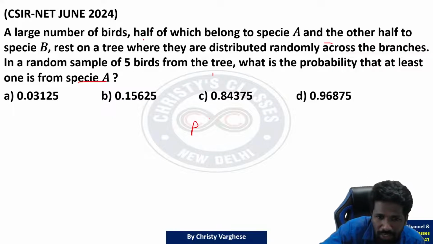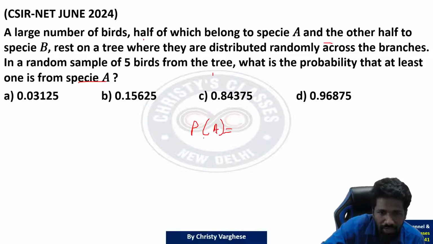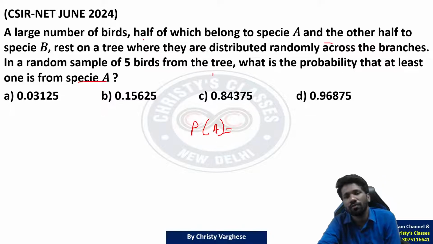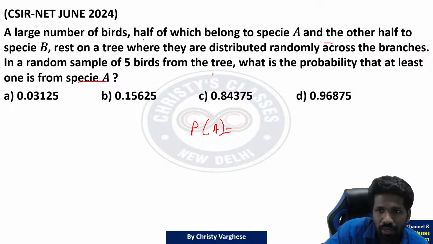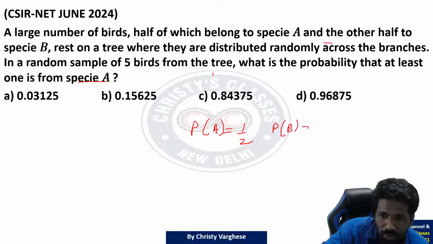So probability of catching a species A bird in a random sample is 1/2. Probability of species B is also 1 by 2.